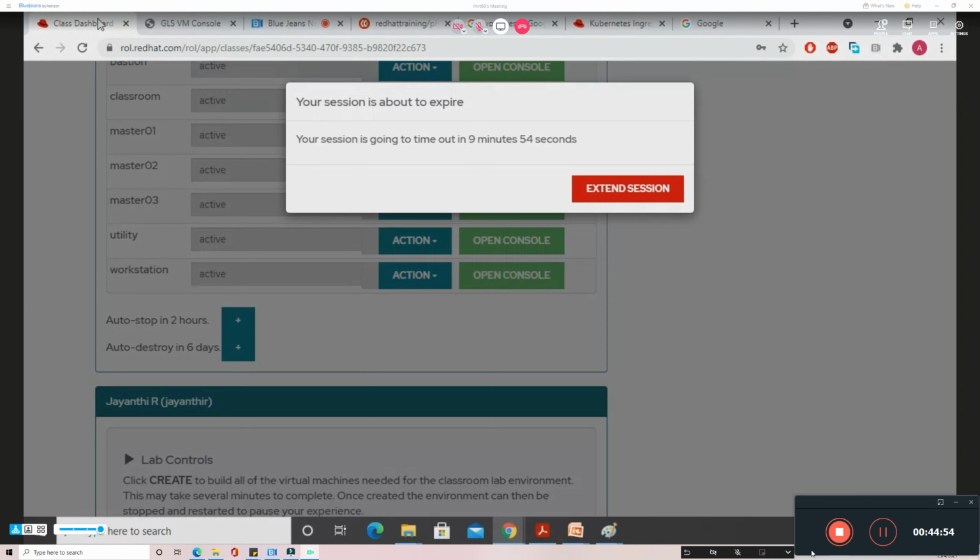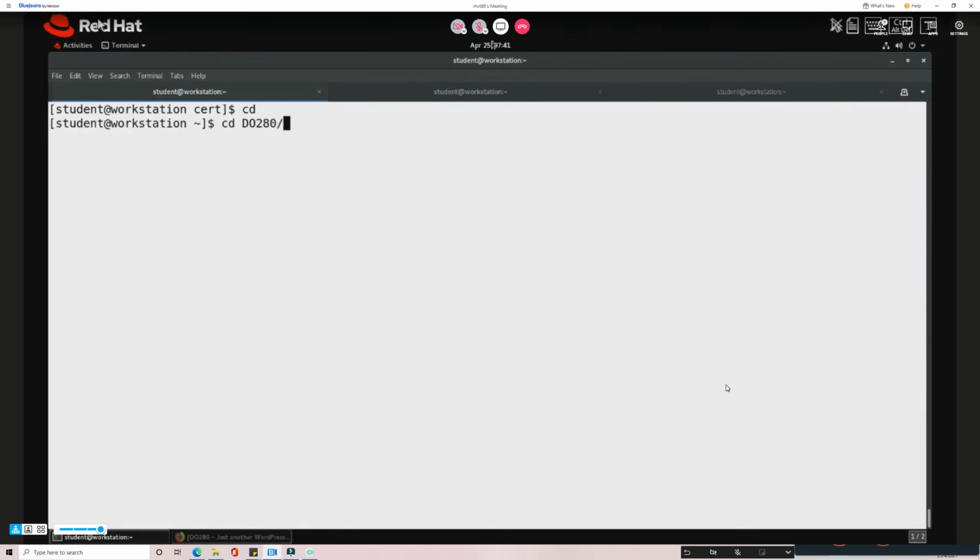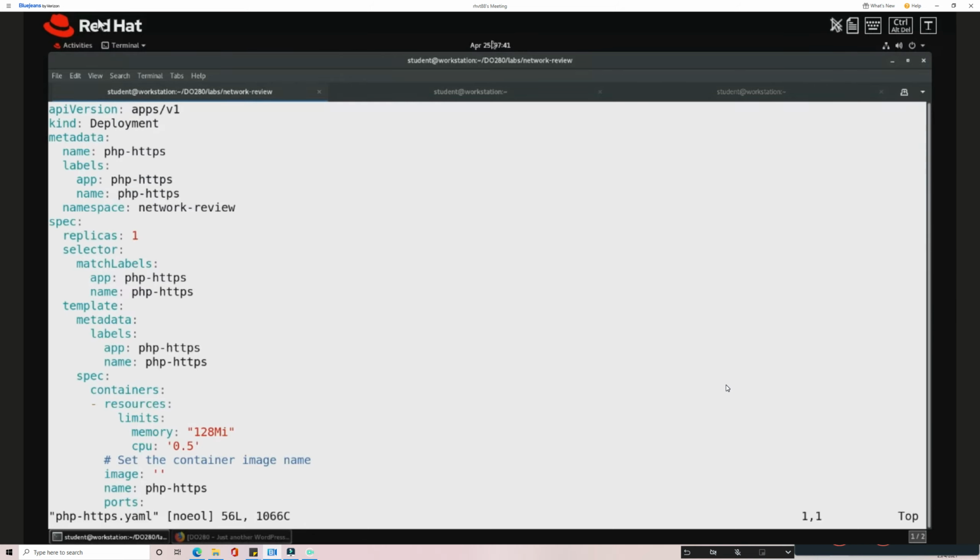So here I'll come out of this directory. I already have the declarative file in this location as a part of the lab. Here I have the file, which is php HTTPS. Using this file I'm going to deploy it. This file has got two definitions.